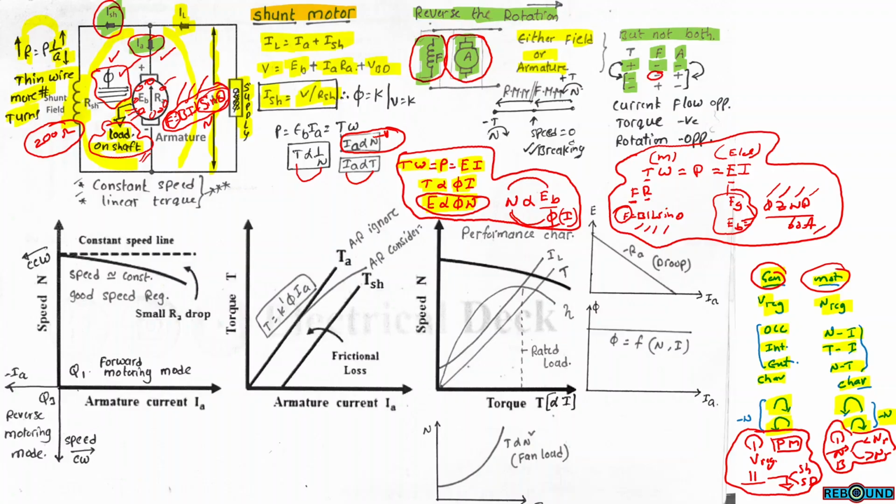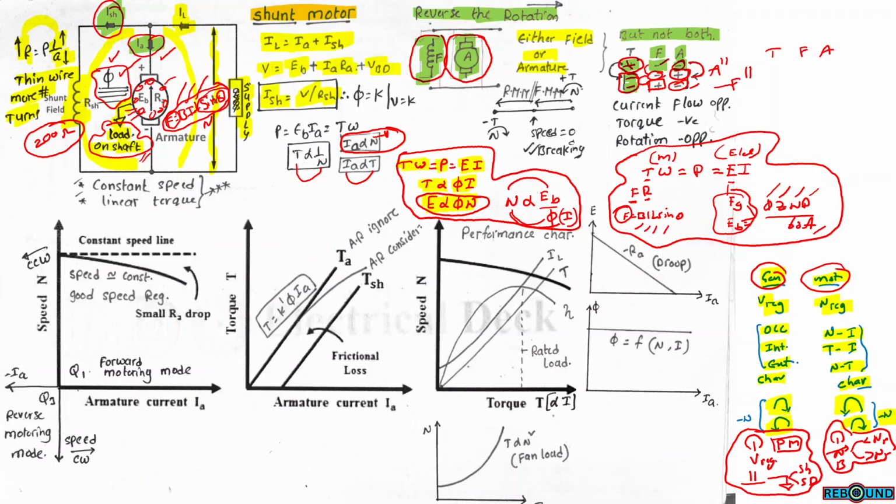So here, this is the initial condition: initially negative, this is also negative, this is positive, which means only the armature winding is reversed. In this case, initially the armature winding is negative, this is also negative, this is indicating positive, which means only the field winding is inversed. So in these two cases, the net torque will be opposite to the previous torque. Previously this is plus, so now the torque will be minus.